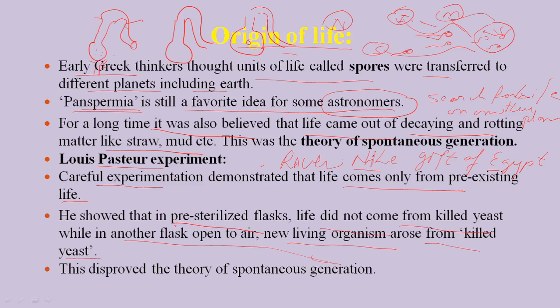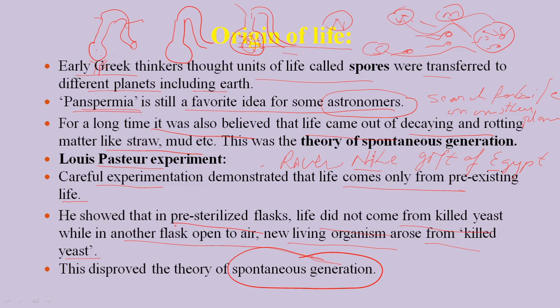What he found after some time, when these were in contact with air, there was an origin of microbes over the yeast. This shows that life originates from pre-existing life. It has not originated spontaneously, that is, randomly, without any support. That is, there is already life present, and these lives give rise to new life, and after generation these new lives get modified and differentiated from each other, which gives rise to a diversity of life. Okay.